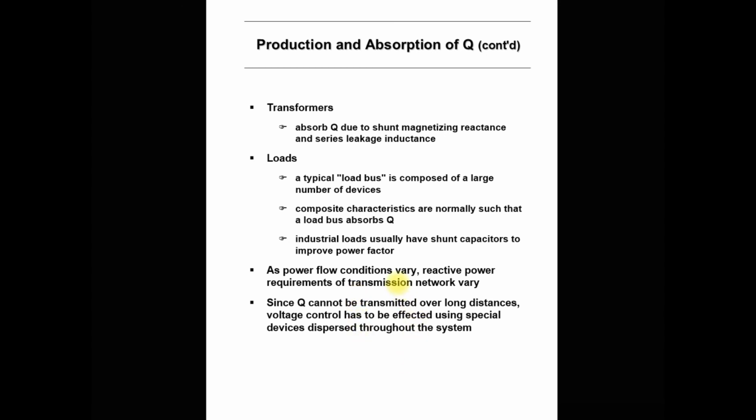The voltage control is effected using special devices dispersed throughout the system. It means that the voltage control is provided by using special devices that are called FACTS devices. Generally we use FACTS devices in the transmission system to maintain or improve the voltage control in the transmission line.